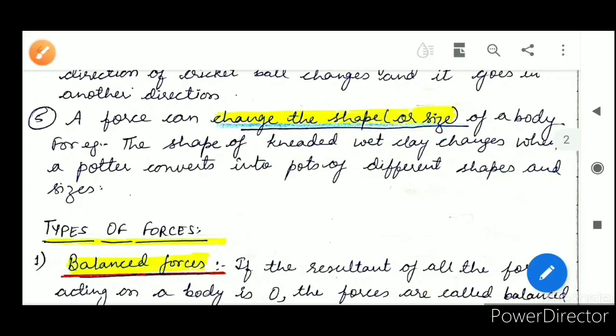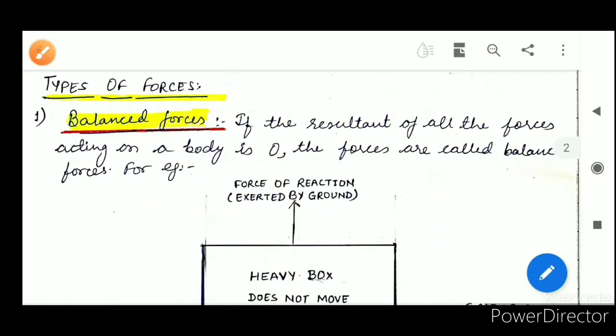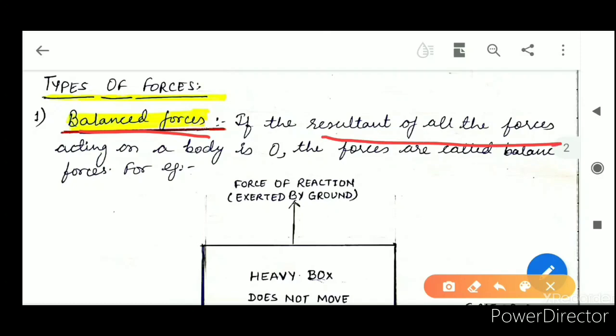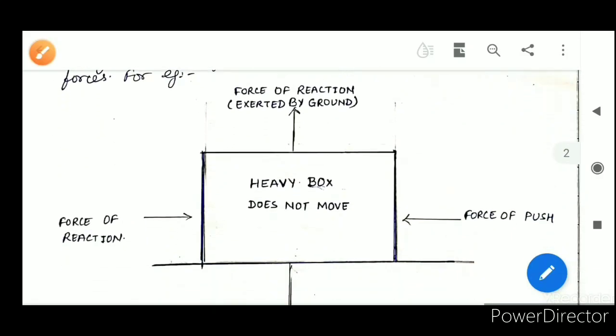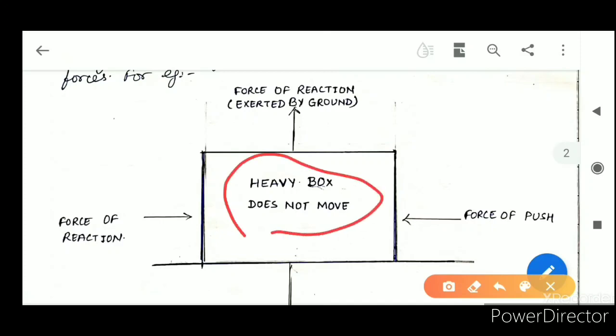Now come to the next, types of forces. Mainly we are going to see two types of forces, that is balanced and unbalanced. Let us see balanced force. If the resultant of all the forces acting on the body is 0, then the force is called balanced force. Now see the example, what actually the resultant means. This is a heavy box. In the heavy box, it's not moving. Why? Let us see the reason.